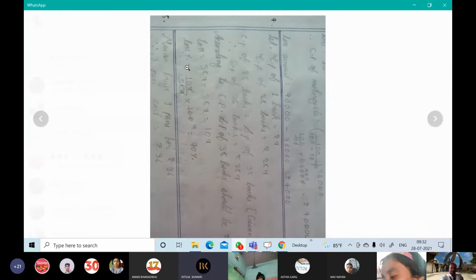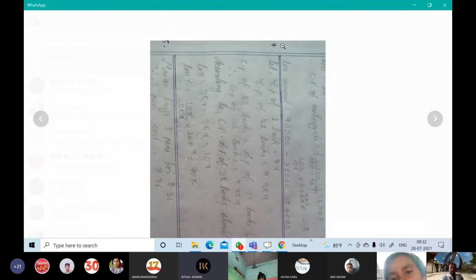If I am selling 35 books, I bought them for 35 rupees and I am selling them for 25 rupees. That means a 10 rupee loss out of 35, not out of 25. Got it? So this is wrong. At the last step, it should not be 25 below. It should be 35. The base for profit and loss percentage is always CP. So CP of what?